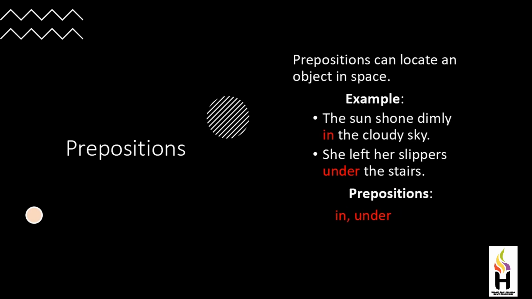Prepositions can locate an object in space. Examples are the sun shone dimly in the cloudy sky. She left her slippers under the stairs. The prepositions in these examples are in and under.